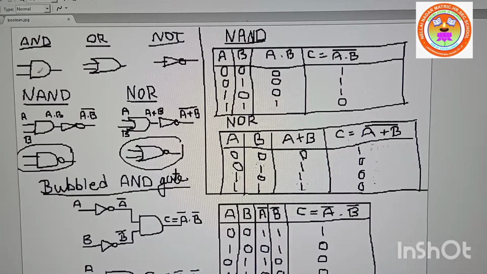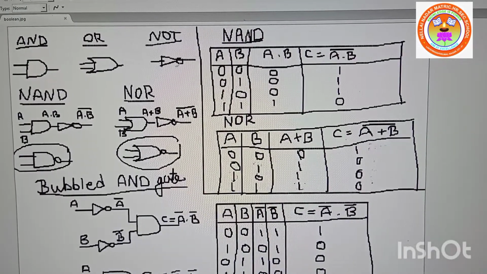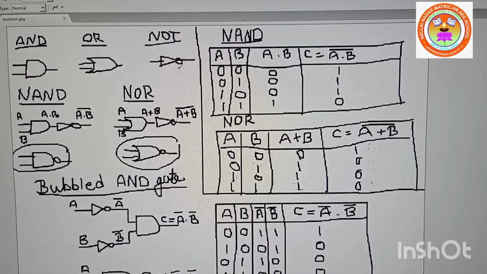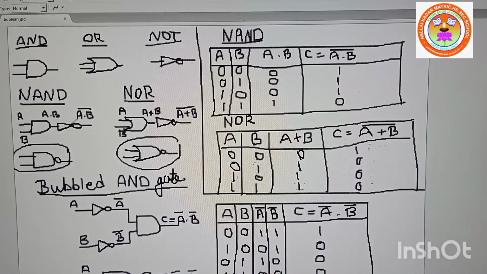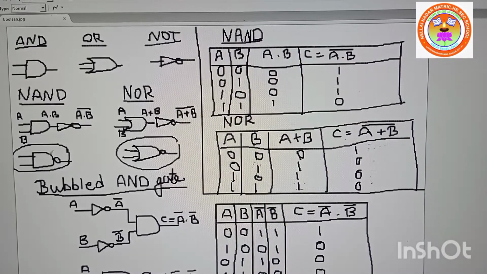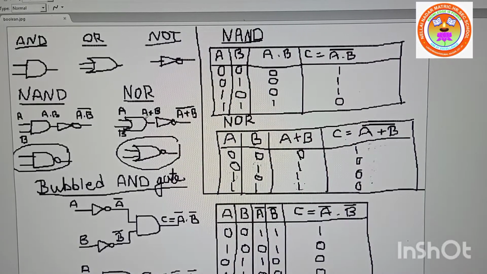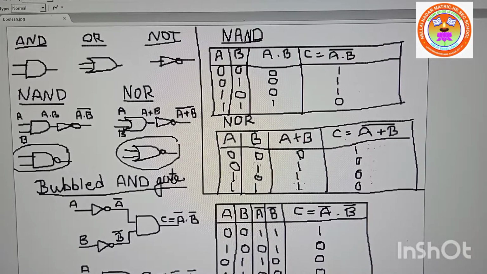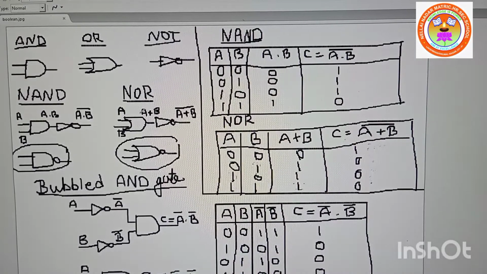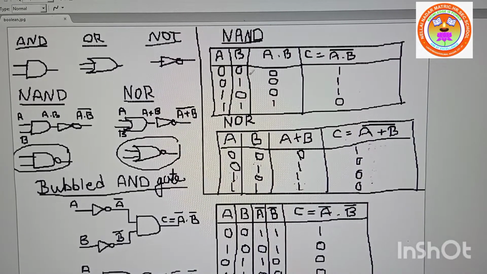Can you see now? AND, OR, and NOT, already I explained. This is the NOR gate and this is the NAND gate. See, AND and NOT, you will get NAND. Same way, OR and NOT, you will get NOR. We will see the truth table.